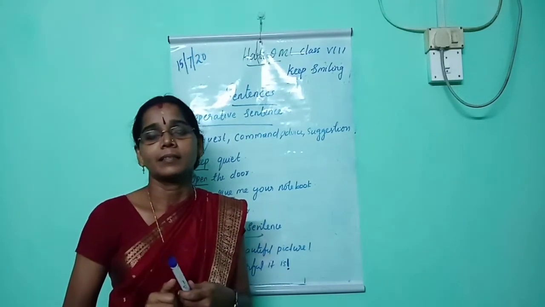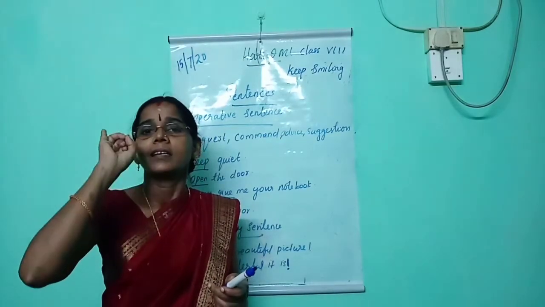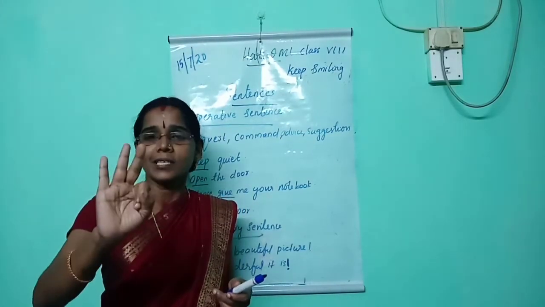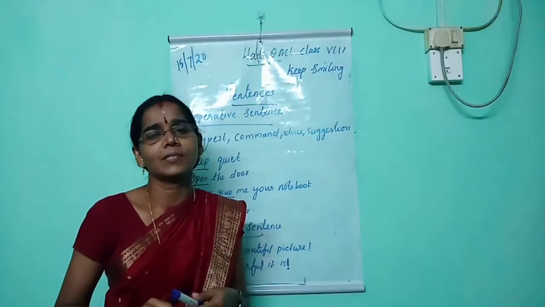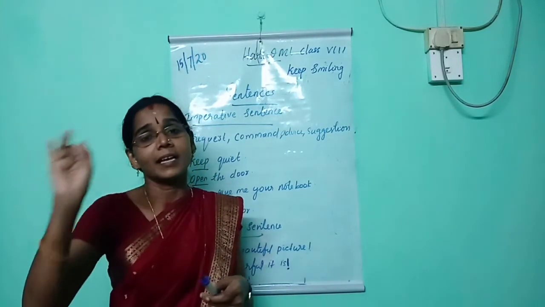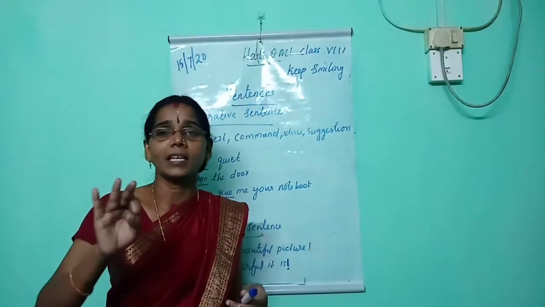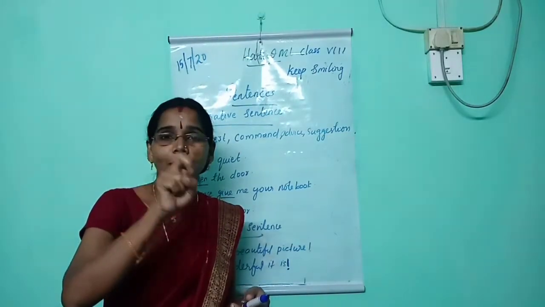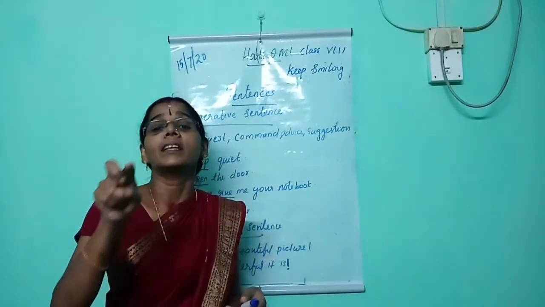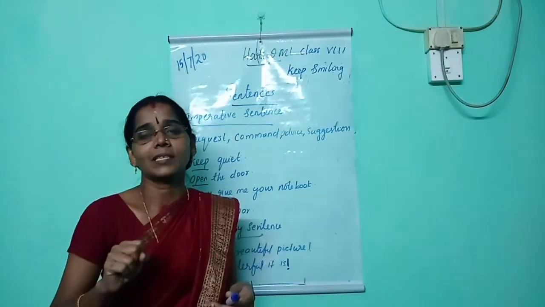exclamation mark. Then here we have studied declarative sentence, interrogative sentence, imperative sentence and exclamatory sentence. First one is declarative sentence. Begins with the capital letter, ends with the full stop. Begins with the subject and it is followed by a verb. Next one is interrogative sentence. There are two types of interrogative sentence. Begin with WH or question word. Begin with auxiliary verbs. Then third one is imperative sentence.